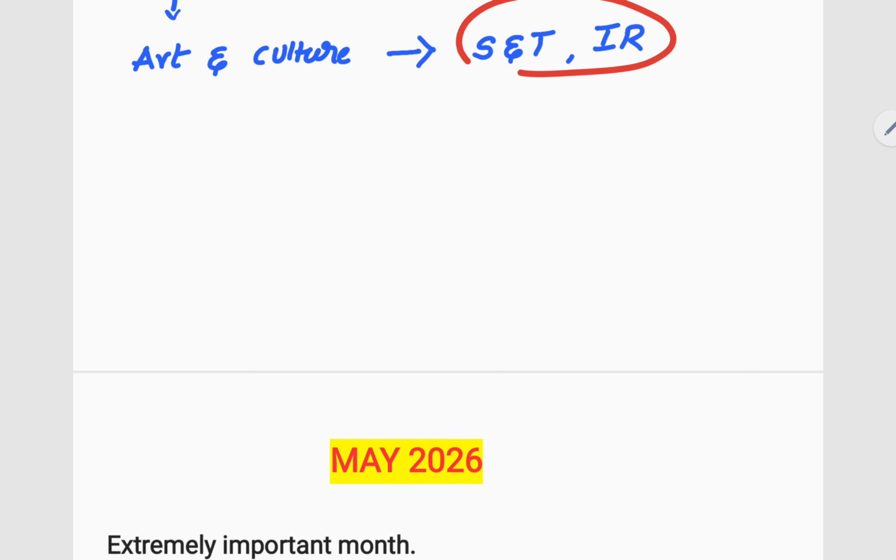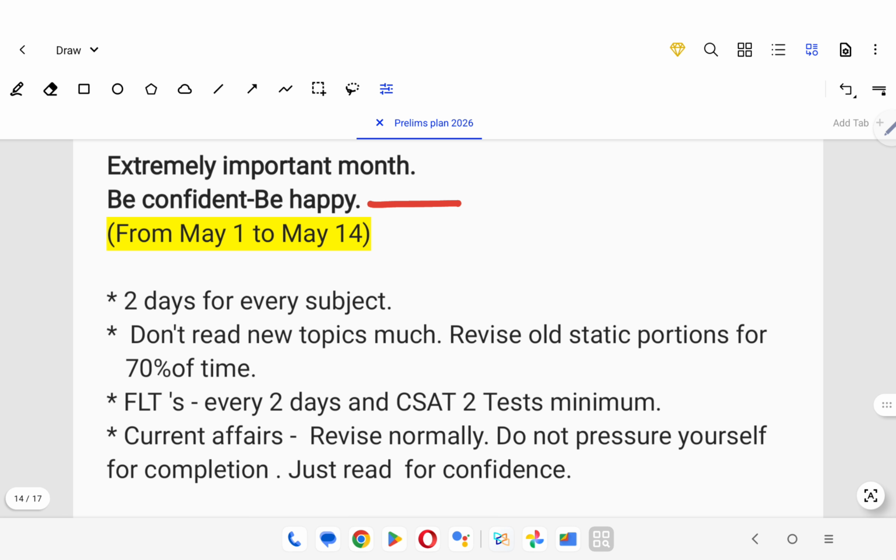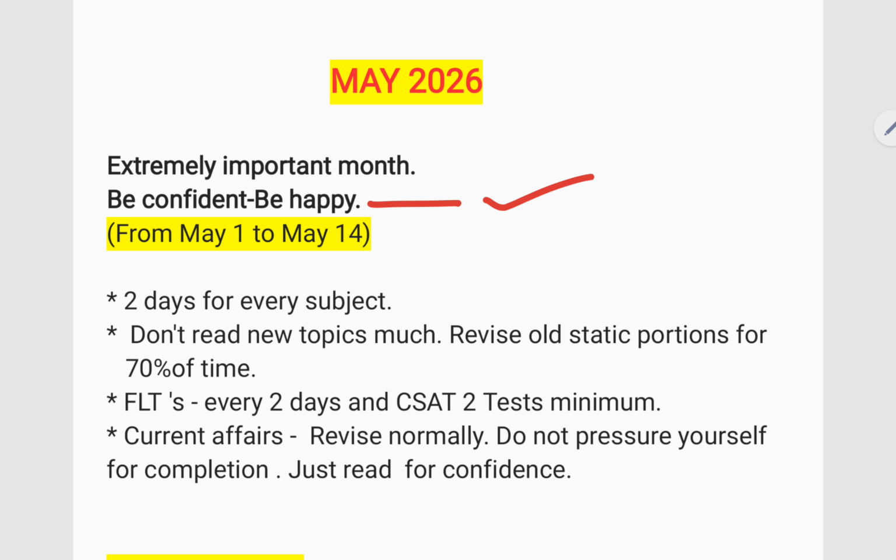Got it? Now, next, in the month of May, extremely important month. Before telling anything, let me tell you this: be confident and be happy when you enter May. Why? Because there is nothing like you are being idle for 4 months, right? You have read something and you have allocated enough time. You're being disciplined, you're being responsible for the exam. So have confidence in yourself. Be happy, be positive.